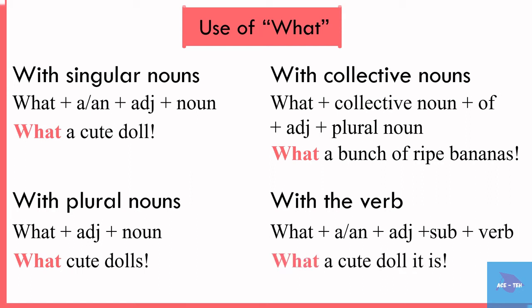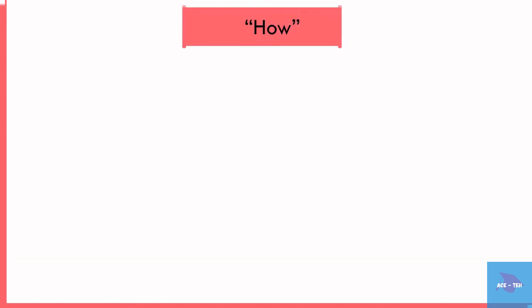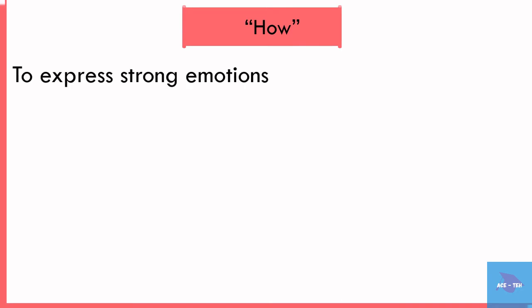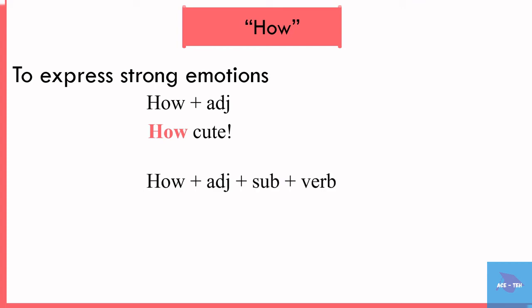When what is used with verb, it takes the form what plus a or an plus adjective plus subject plus verb. Sometimes in place of what, how is also used to express strong emotions. When how is used with adjective, it takes the form how plus adjective. And it also has another form how plus adjective plus subject plus verb when it is used with verb.